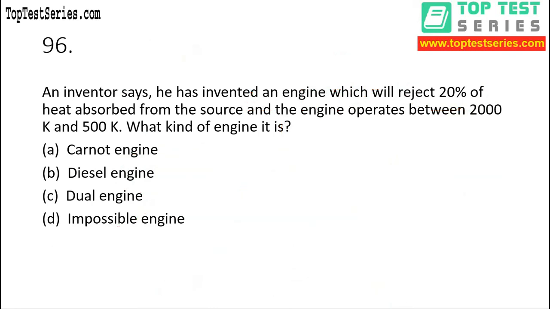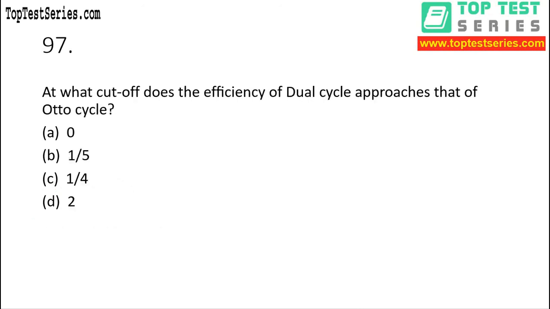Now there are two figures we got. In terms of heat we got 80%, and we got 75% in terms of temperature. But we know that in terms of temperature we get maximum efficiency. Therefore we can say that this type of engine is not possible, right? So whatever the inventor says, it is not possible, right?